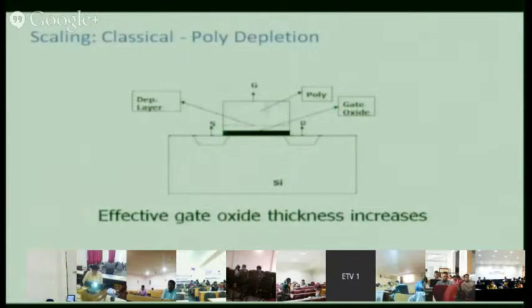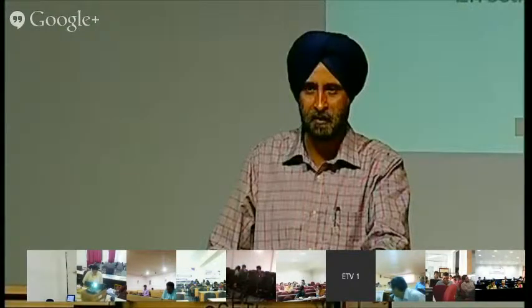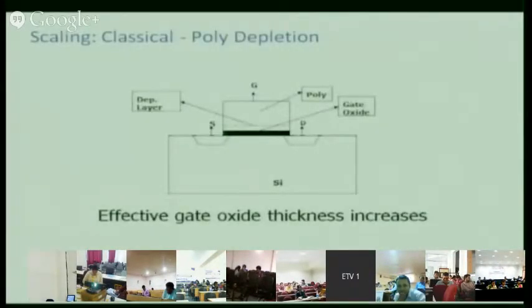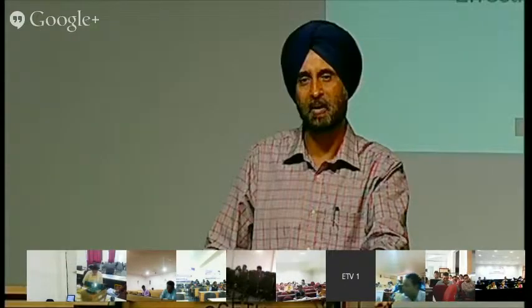If you give a potential here, there will be some depletion layer in the poly, shown by this. So this thickness becomes this plus this. The depletion layer is also a dielectric, so the effective gate thickness increases. The current reduces. So these are the effects.